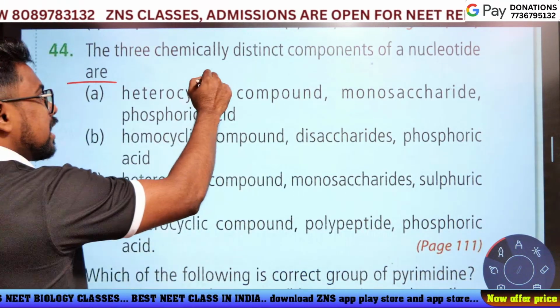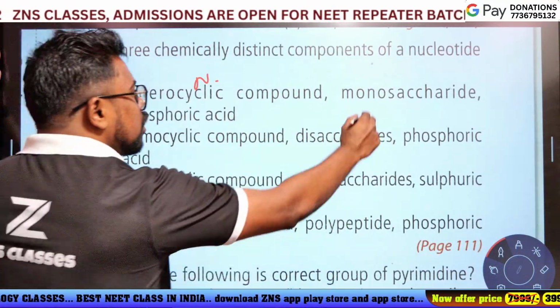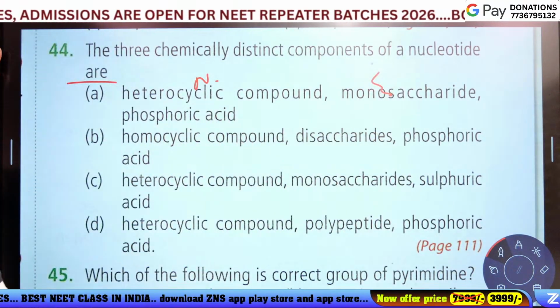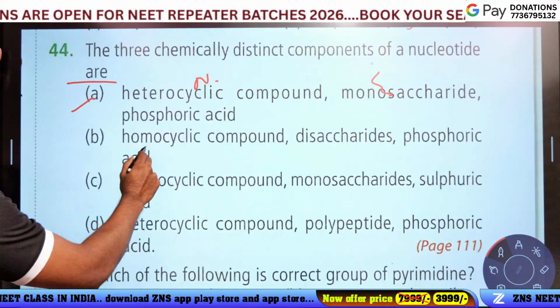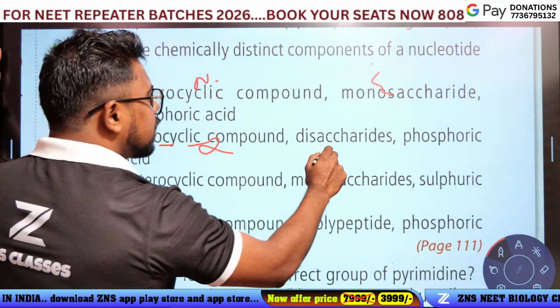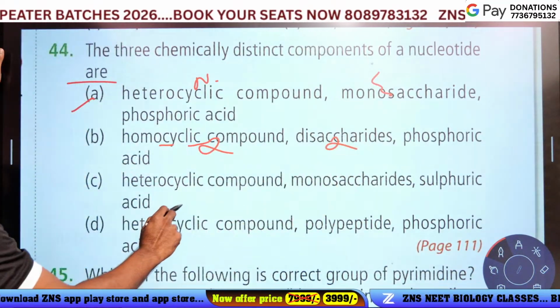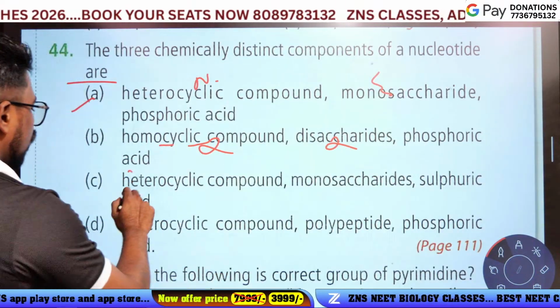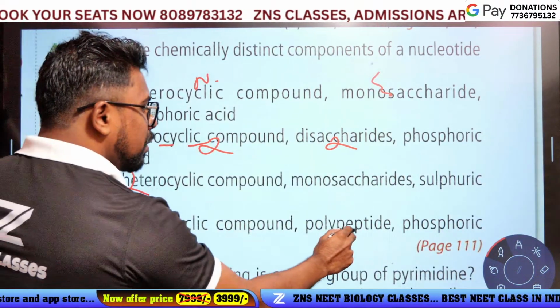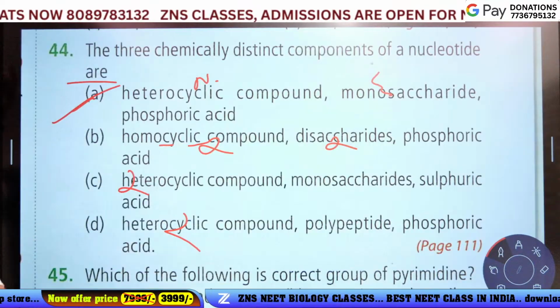Heterocyclic is a nitrogen base, monosaccharide is a sugar, phosphoric acid, yes, correct. Homocyclic compound, no. Disaccharide, no. Heterocyclic compound, monosaccharide and sulfate, no. Heterocyclic compound, polypeptide, no. Option A is the answer.